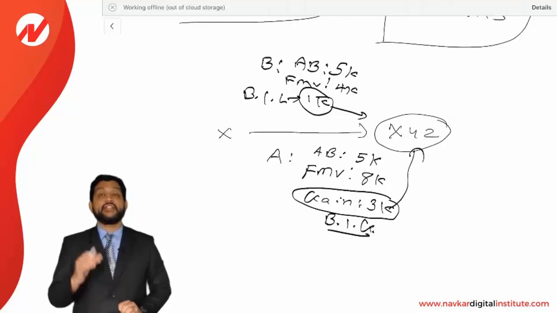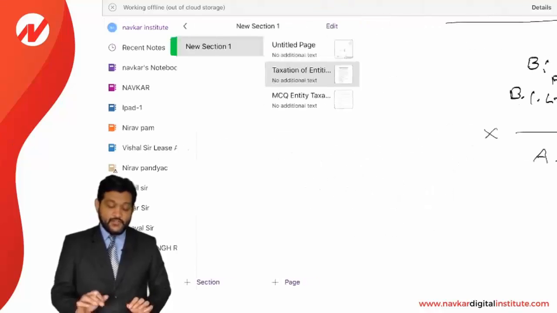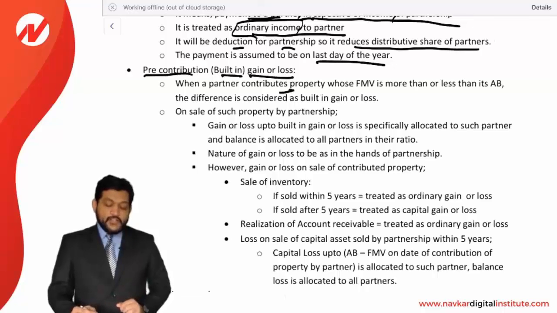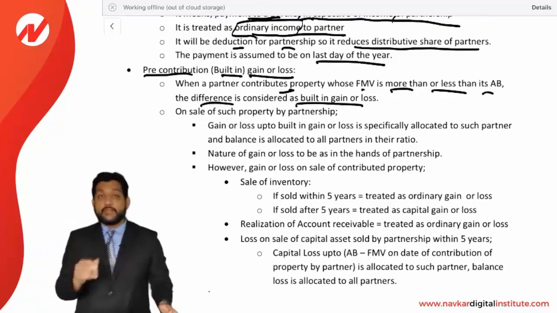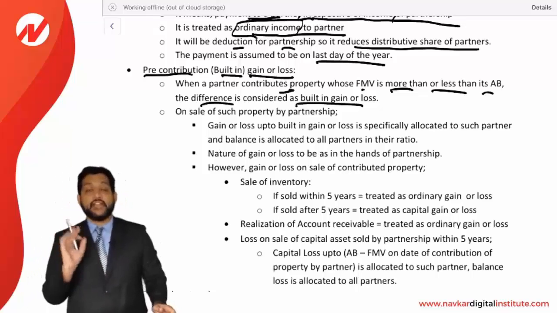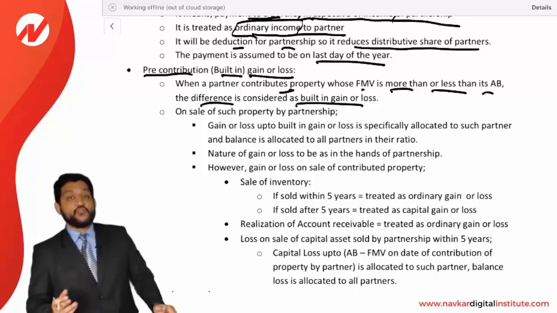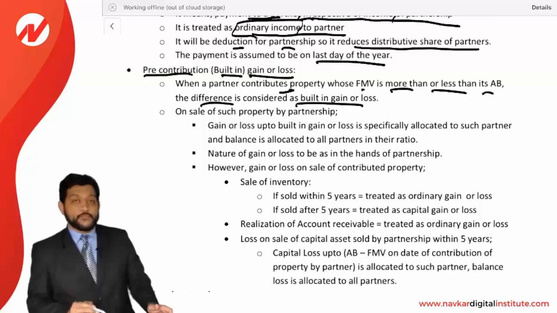What will be the treatment when a partnership sells the asset? Let's look at the rules. When a partner contributes a property whose FMV is more than or less than its AB, the difference is considered a built-in gain or loss. It means the gain or loss at the time of contribution of the property is considered a built-in gain or built-in loss, which is not recognized at the time of contribution, but the treatment will be given when the asset is actually sold by the partnership.